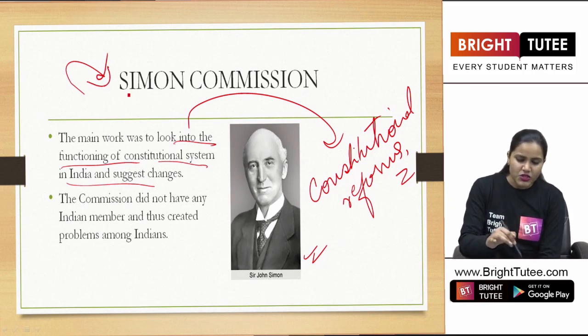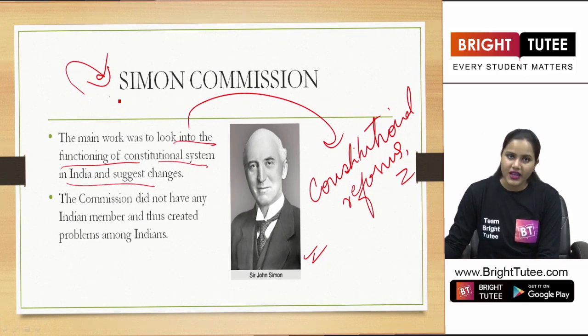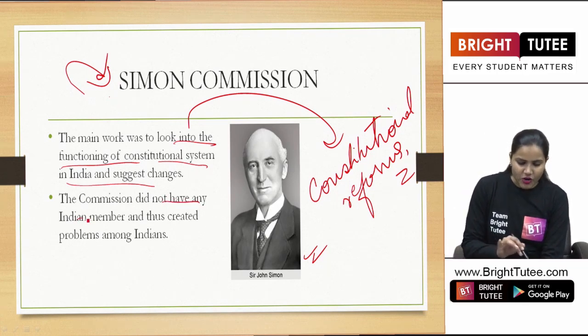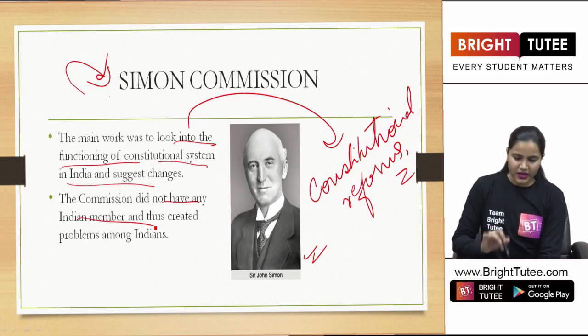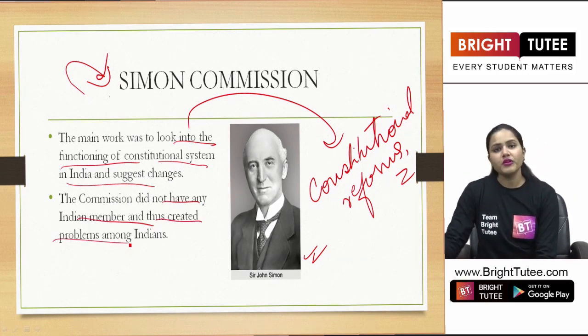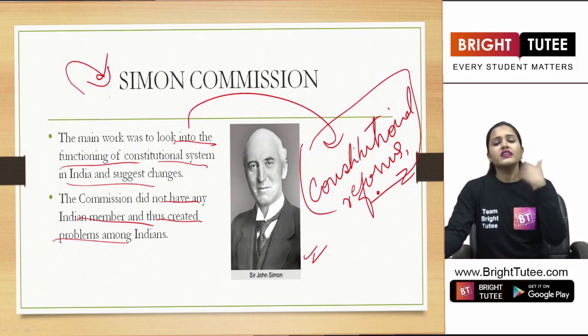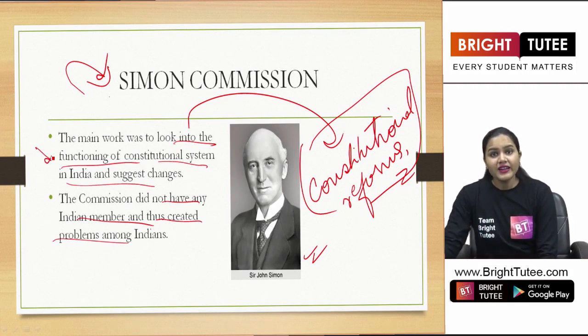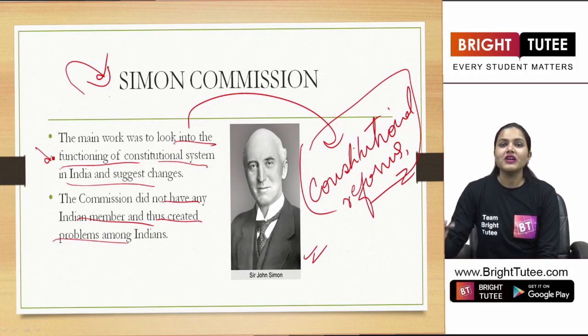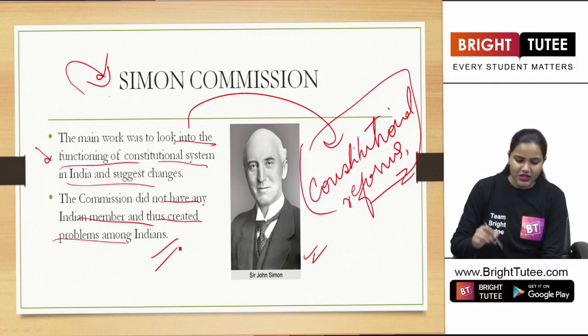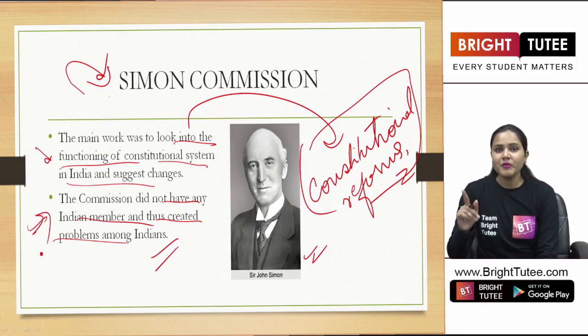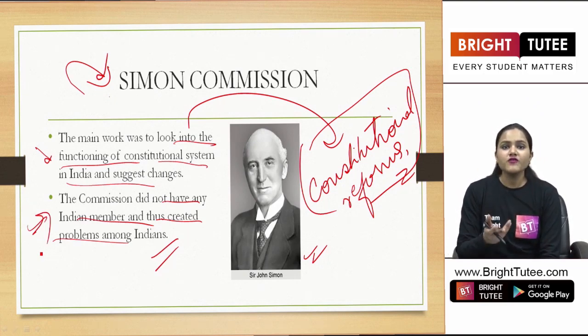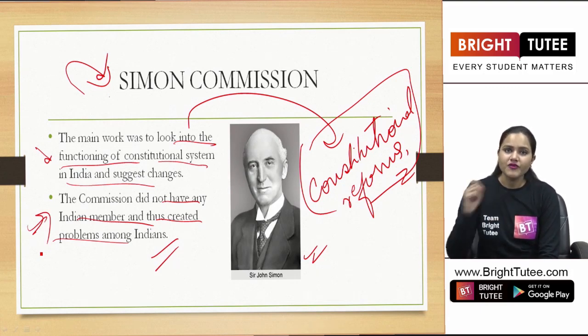So this slogan was used when the Simon Commission arrived in India. Here the commission did not have any Indian member, and it thus created problems among Indians. Definitely, now they had to suggest the constitutional reforms there, right? They had to suggest if any changes were required in the constitutional system. And remember this part, that they are deciding for our country. But in this Simon Commission, there was no single member belonging to our country. So therefore, it was an insult for the people of India.